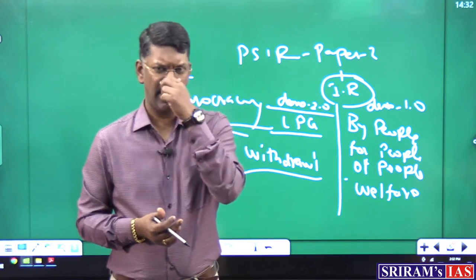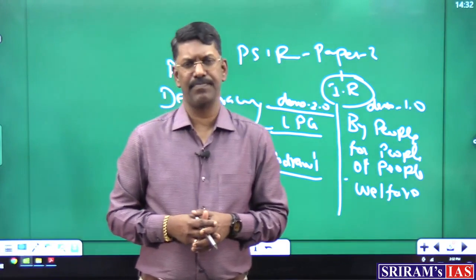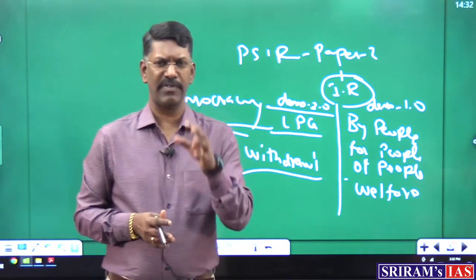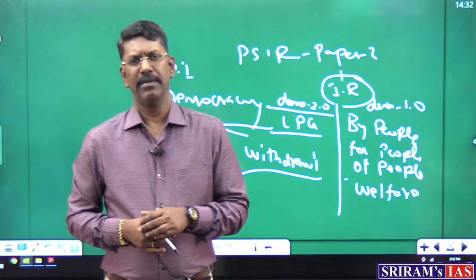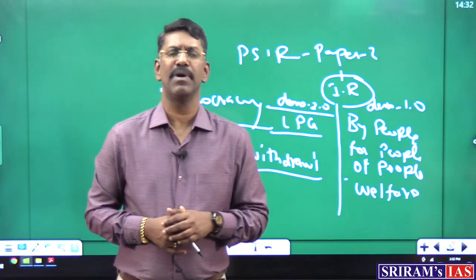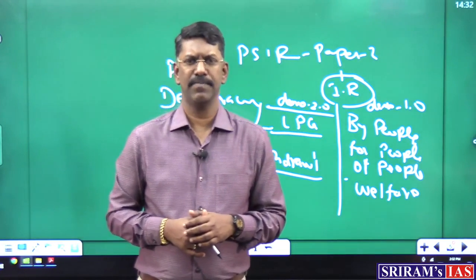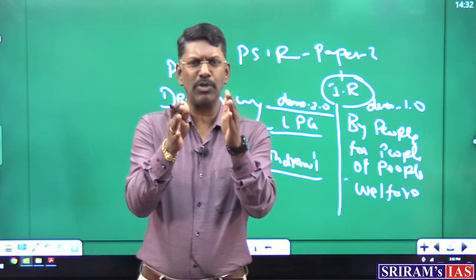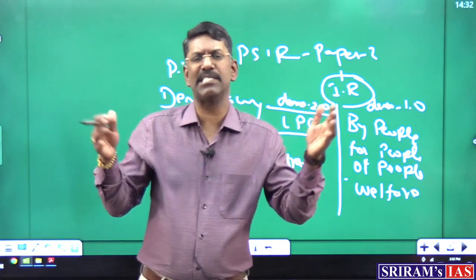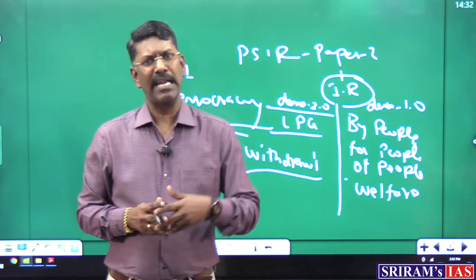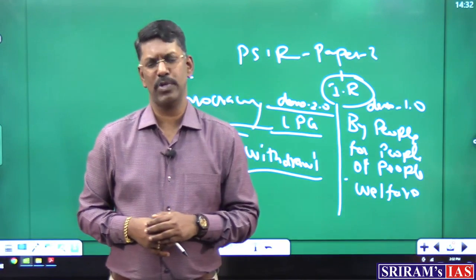I can say this with the help of Mr. Huntington. Samuel Huntington is a very popular personality. We are going to discuss the areas of democracy along with Macpherson. He always wants to broaden the meaning and sense of democracy. This question was already asked by UPSC a few years ago.